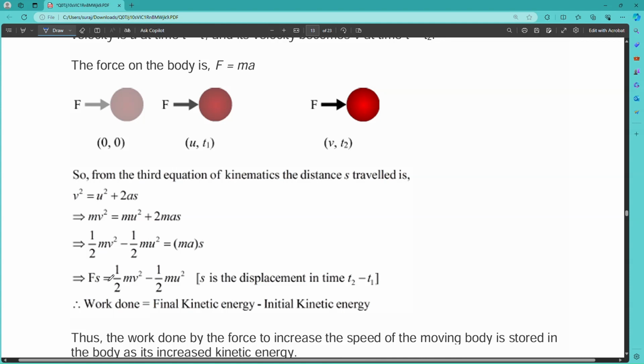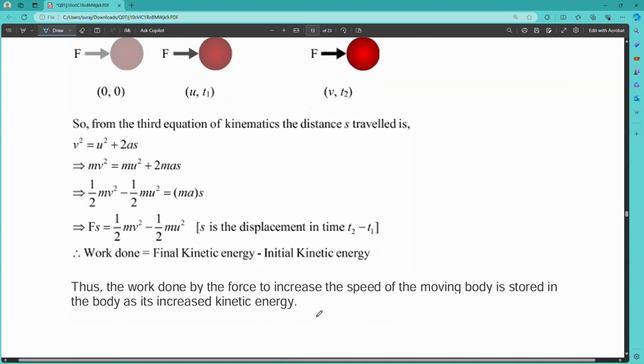So mass into acceleration equals force, and s is the displacement. So force into displacement equals half mv square minus half mu square. Fs is the work done, half mv square is the final kinetic energy, and half mu square is the initial kinetic energy. So that is the relationship between the work done and the kinetic energy. This is the work energy theorem: work done equals the change in kinetic energy.